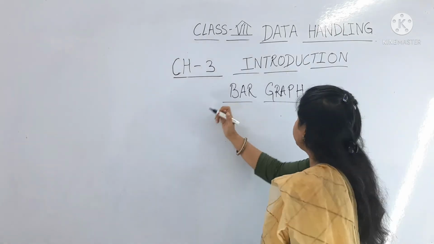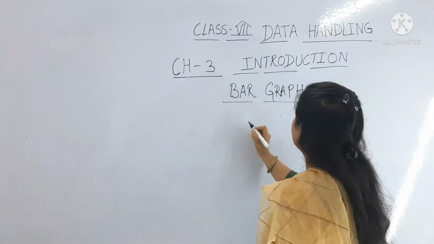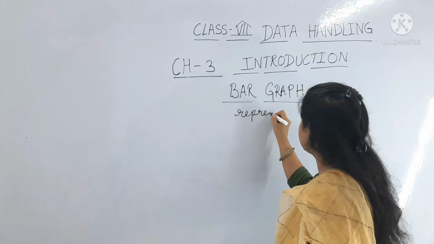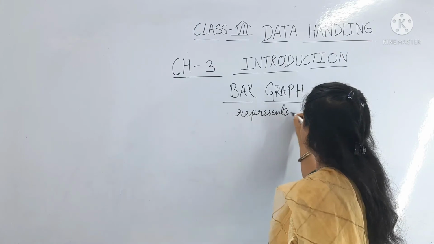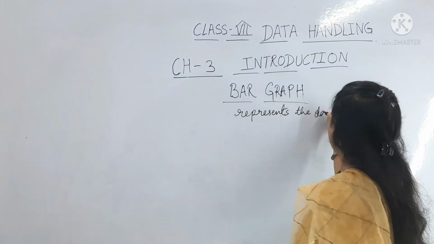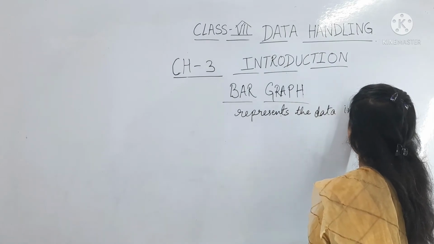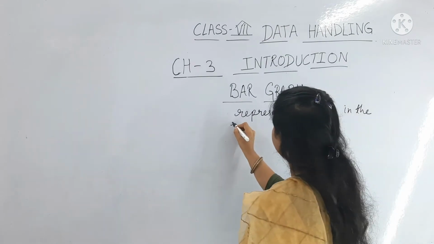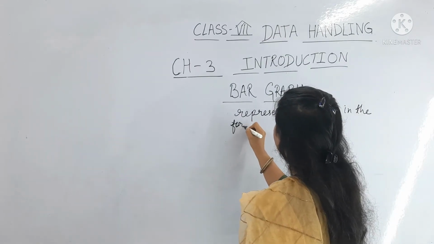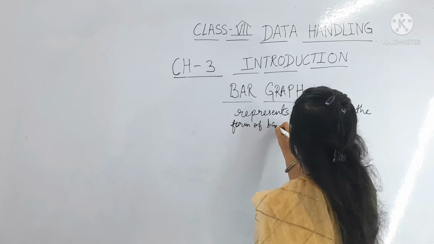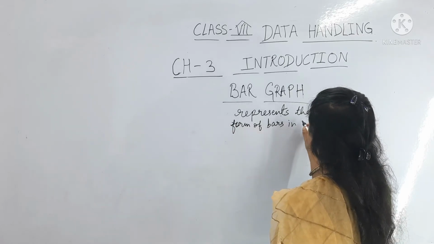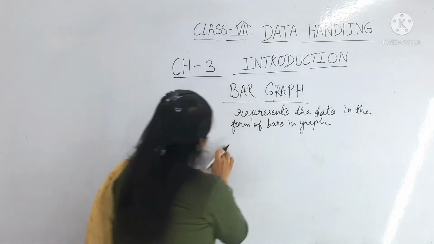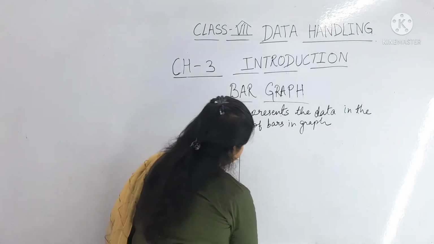What is the bar graph? Here we have to represent the data in the form of bars in the graph. You know how to use the graph.